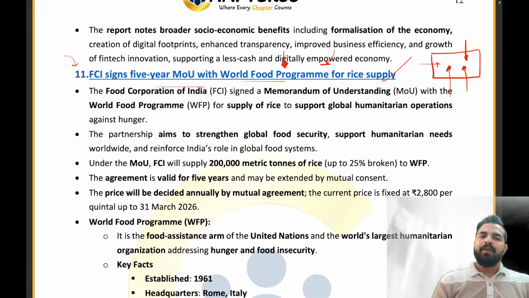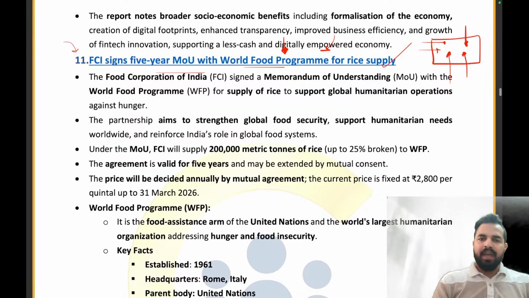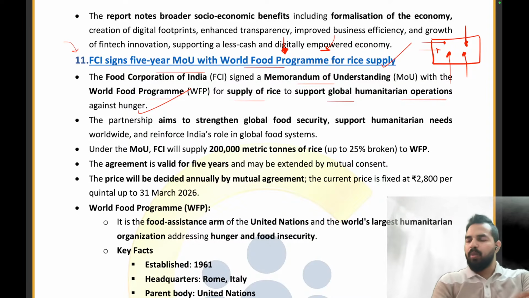And now this time, the Food Corporation of India has signed an MOU with the World Food Program for a period of 5 years to provide such type of help, that we will be providing you the rice supply so that you can provide the food to these kinds of areas, to the people, right? So FCI has signed an MOU with the World Food Program for the supply of rice to support global humanitarian operations against hunger. Clear? So World Food Program will be providing this food supply to these people so that we can work against hunger in the world.